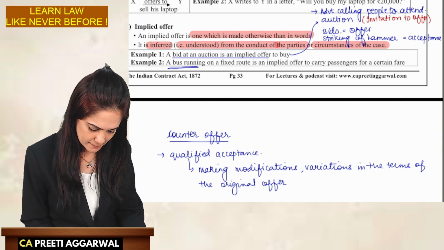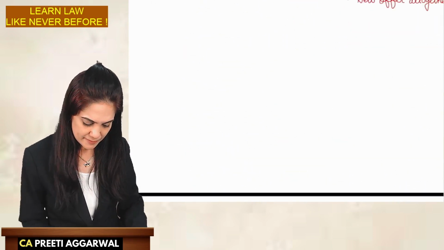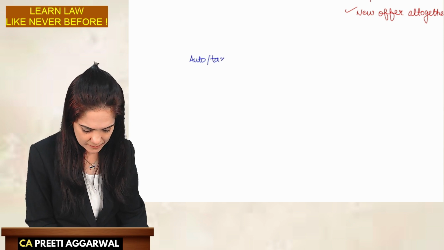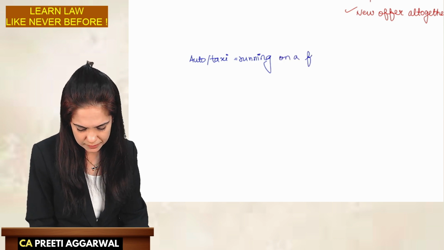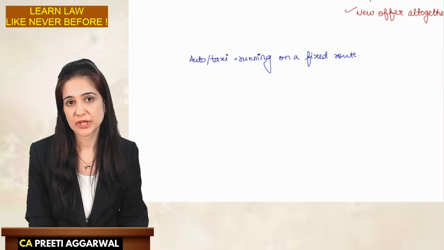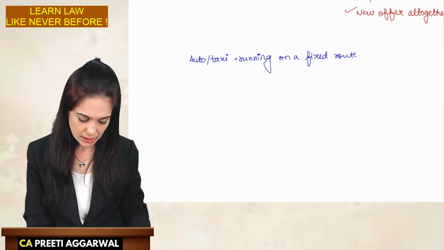One more example. You wrote this, na? Another example. An auto or a taxi is running on a fixed route. Like share auto, share cab. They have a fixed route. They will go from this destination to the station.